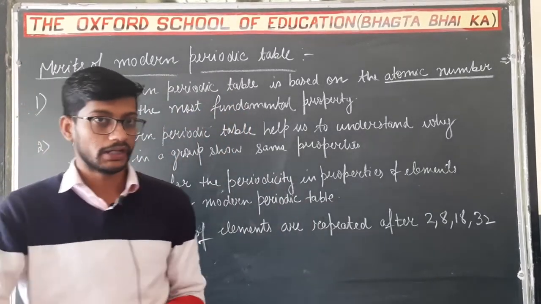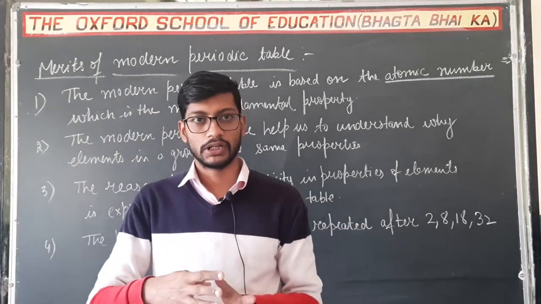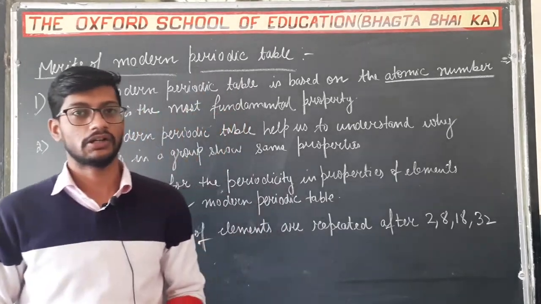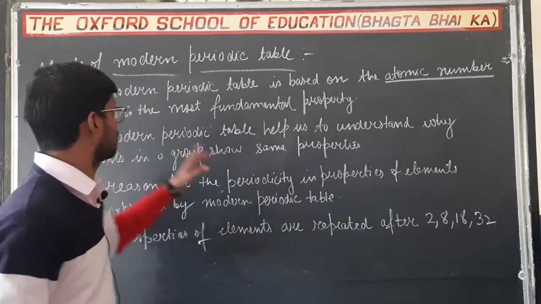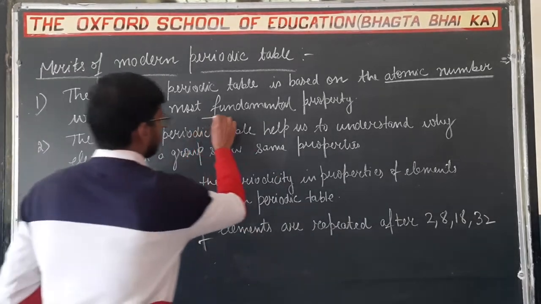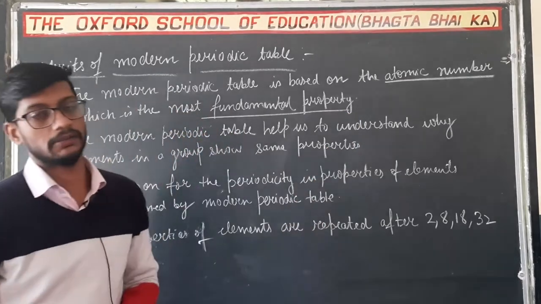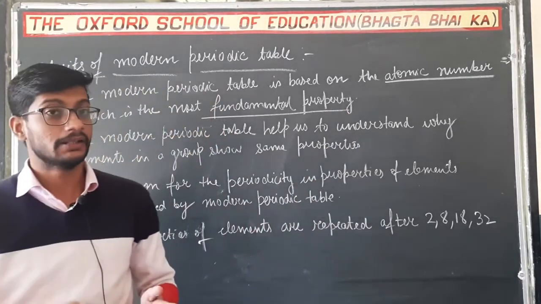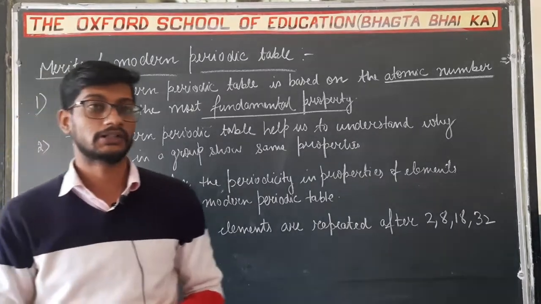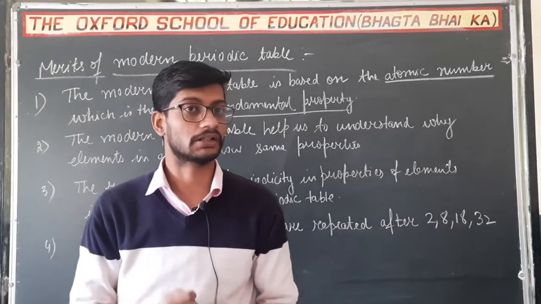Why did Henry Moseley choose to classify the elements in the order of increasing atomic number? Because atomic number is the most fundamental property of any element. Mendeleev said that the properties of elements are a periodic function of their atomic mass.